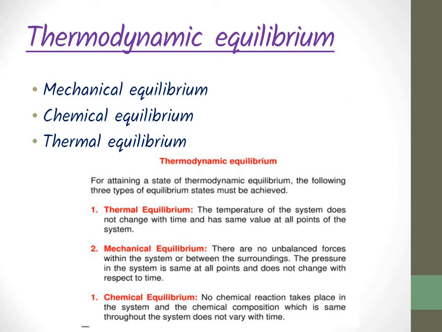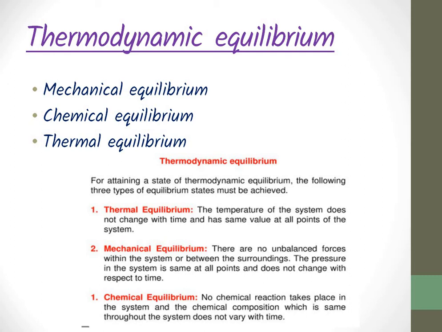Thermal equilibrium means the temperature of the system is constant, or the system will not exchange heat with anything, or when we measure the temperature at all points of the system, it is constant. Then we call that the system is in thermal equilibrium. So there will not be any heat exchange taking place inside the system. The temperature of the system does not change with time and has the same value at all points of the system. Then we call it thermal equilibrium.